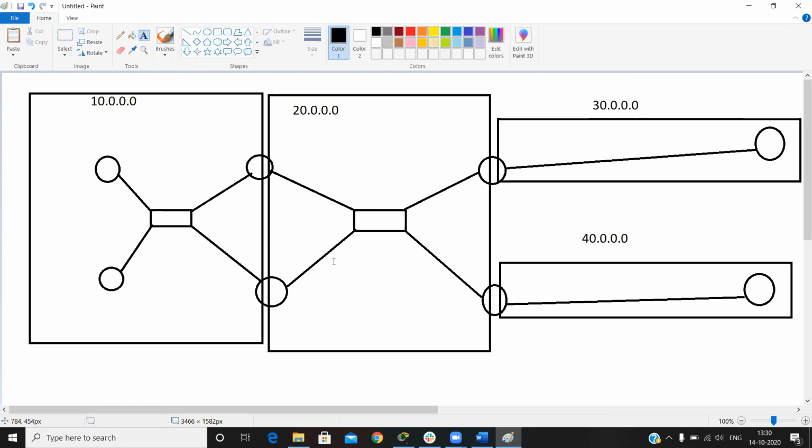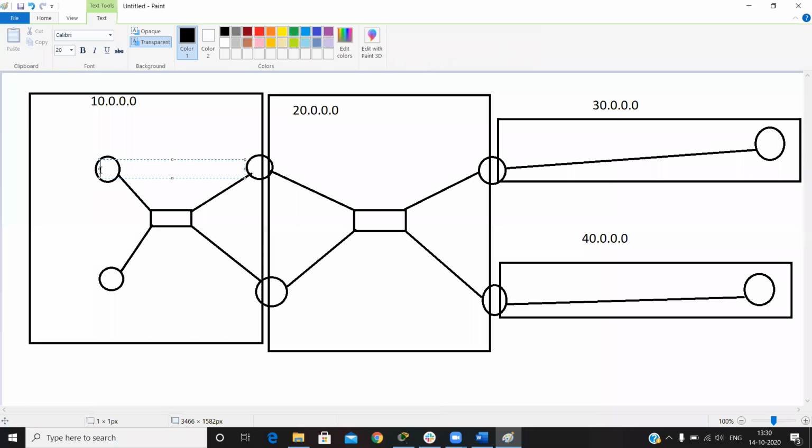So firstly the election criteria goes. Okay, after the election, I can write router 1, router 2, or we only write the R, to recognize this is a router. This one is a switch. This one is also a router.